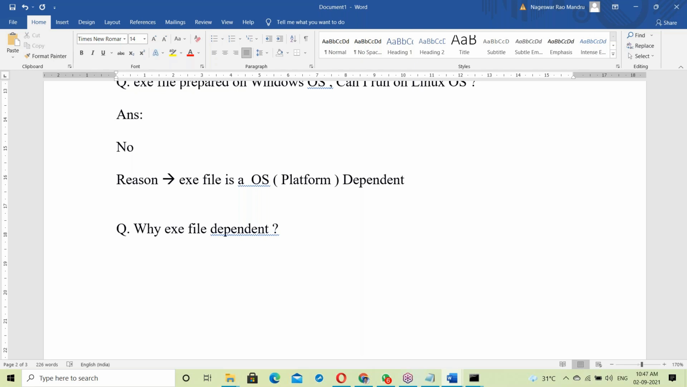Yes, I'll show you practically. Someone says machine code is different. No, that is not the reason.